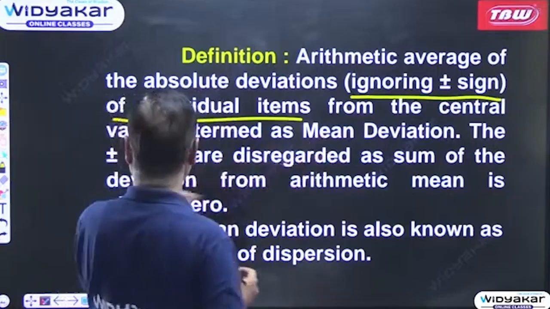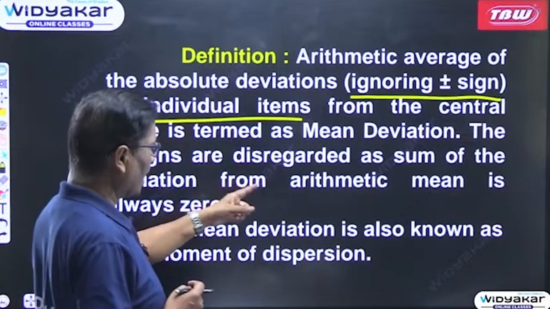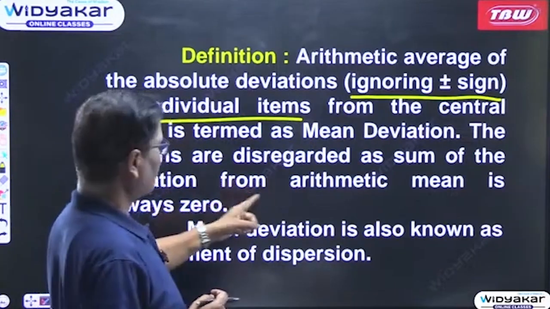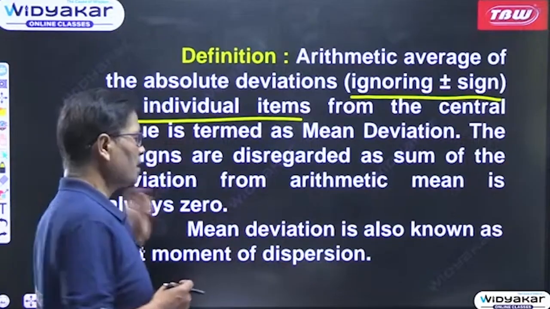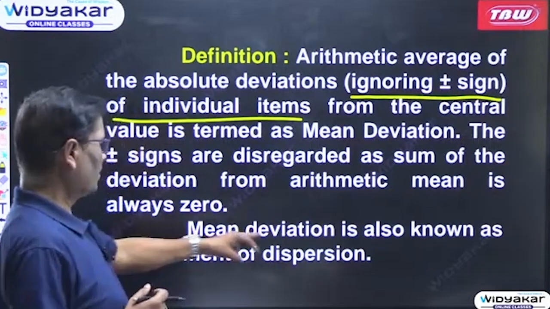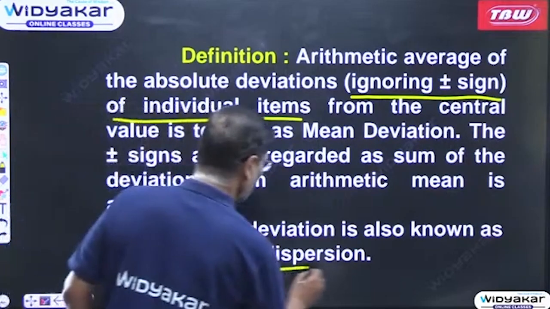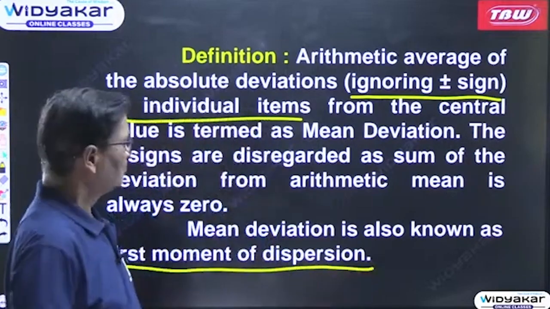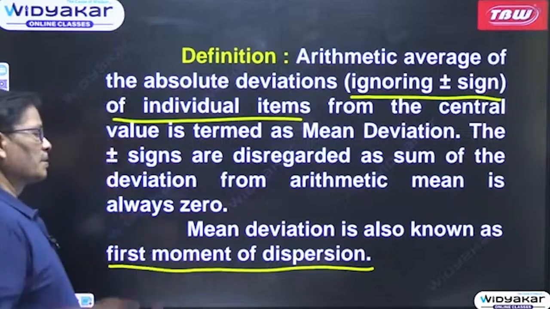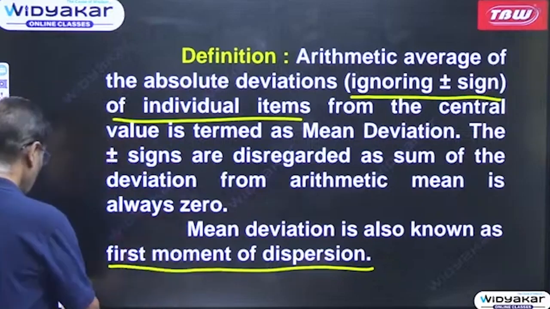In mean deviation, the plus minus signs are disregarded as sum of the deviation from arithmetic mean is always 0. Mean deviation is also known as first moment of dispersion. It is called first moment of dispersion. Then standard deviation is the second, like this it will go.